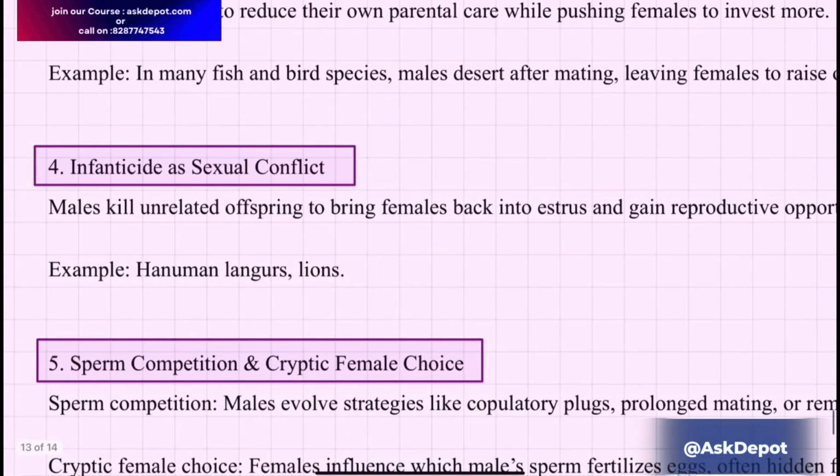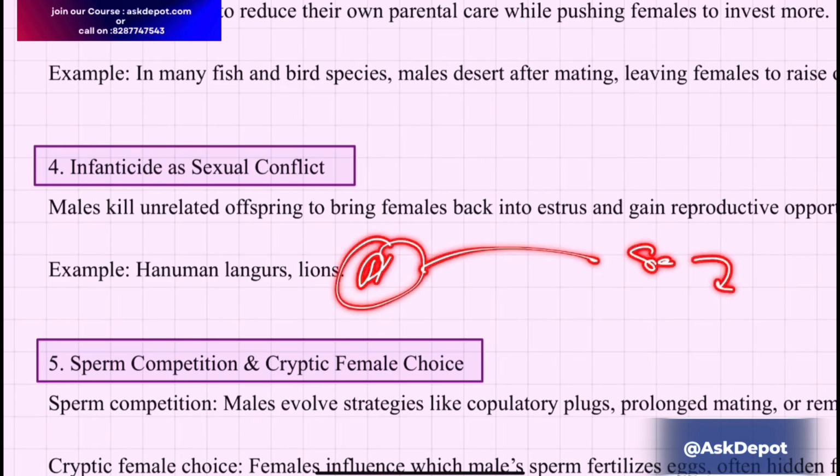But there is another point, infanticide as sexual conflict. Males kill unrelated offspring to bring the females back to estrus. So what is happening here? Unrelated offspring means, for example, there is a male and a female who already has an offspring.